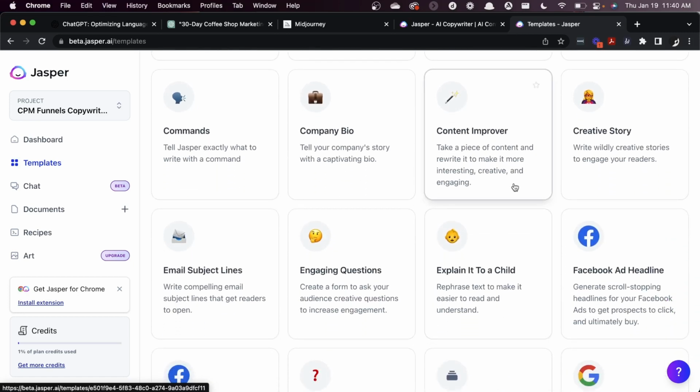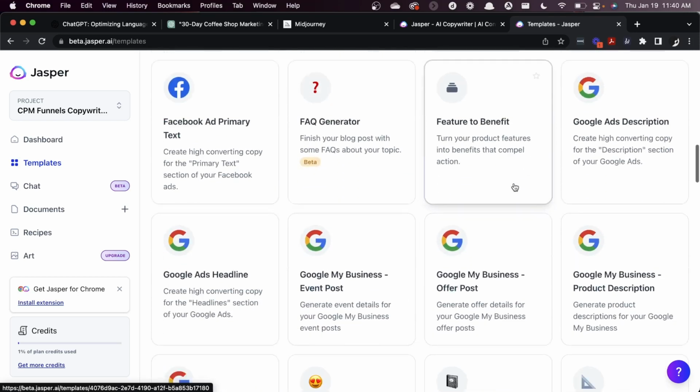Company bios, content improvers. Maybe you're working on a piece of content for social media and you like where it's at, but you wonder how it can be done just a little bit better. It's got tools for all sorts of things.